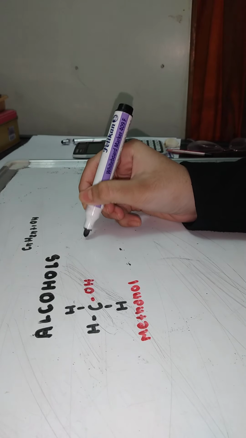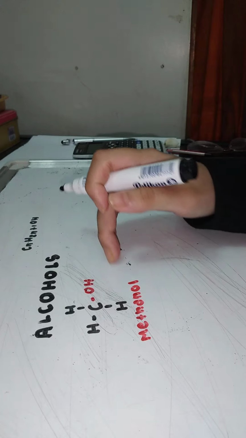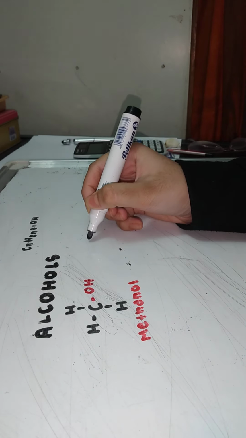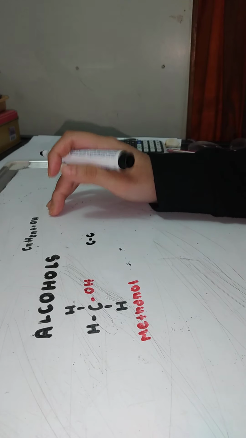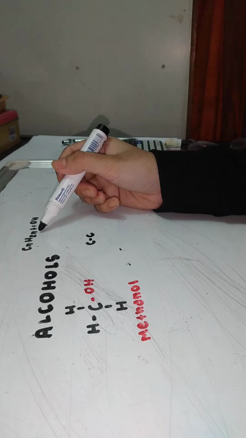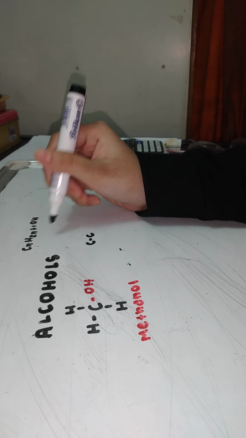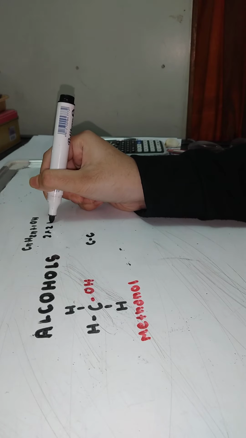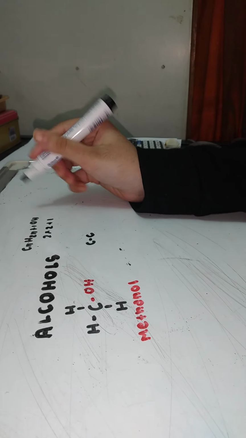Okay. Now let's move to ethanol. Ethanol, I'm drawing by the increasing number of carbon. So there will be 2C, and as per the formula, there will be 2n plus 1. So here 2C, n is 2, 2 into 2 plus 1. This gives you 5.